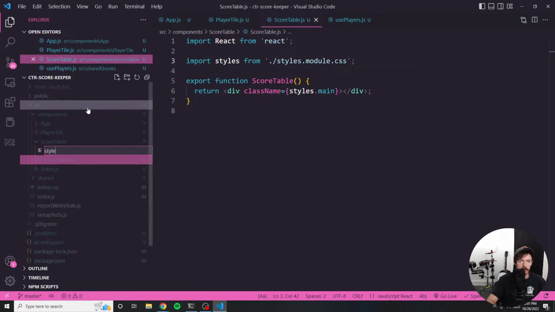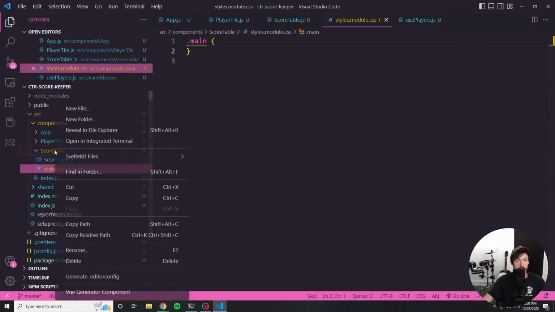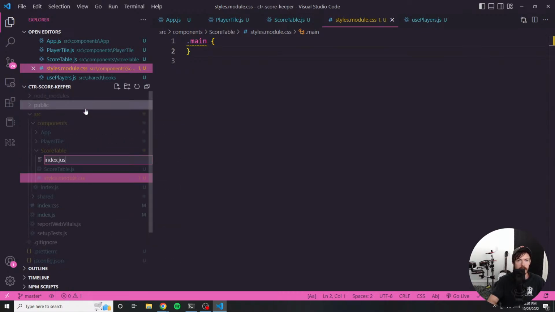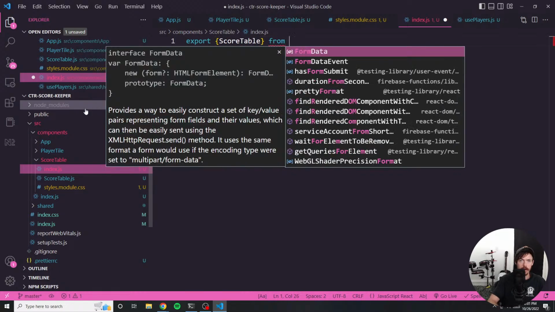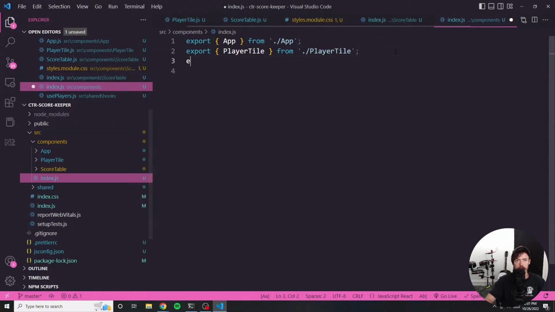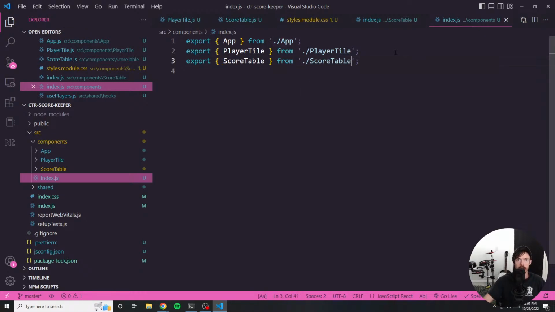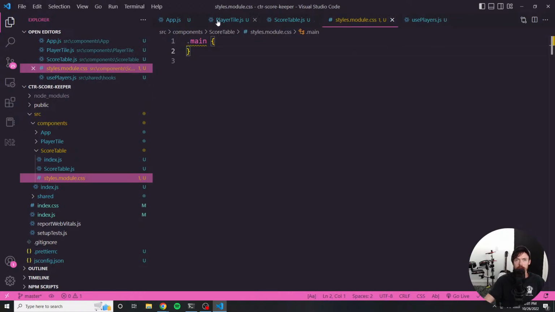Create a styles.module.css file, initialize it with a selector for main, and then index.js. Let's export, what is it again? ScoreTable from ScoreTable. And then in here, whoa, that's not what I meant to do either. There we go. Typing too fast for my own good. Yeah, that looks good. Okay.